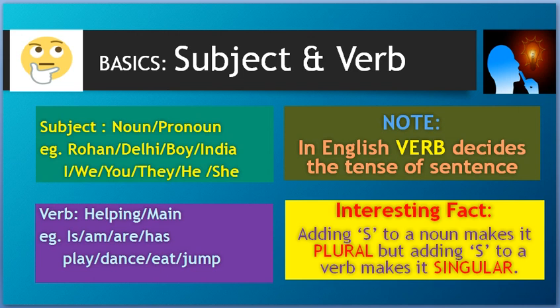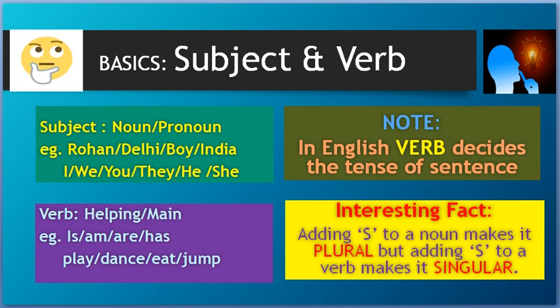Adding s to a noun makes it plural. Boy, boys. Girl, girls. Plural. But adding s to a verb makes it singular. Like when we say they play, we say he plays. They is plural and play is plural.